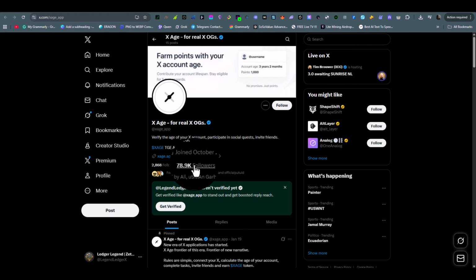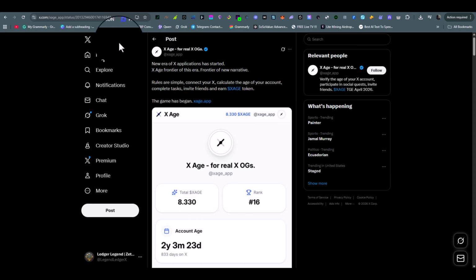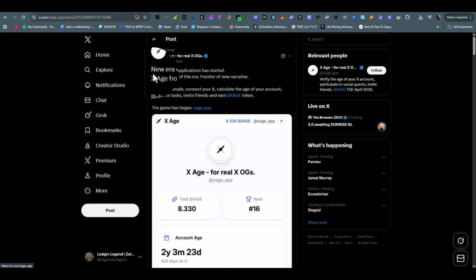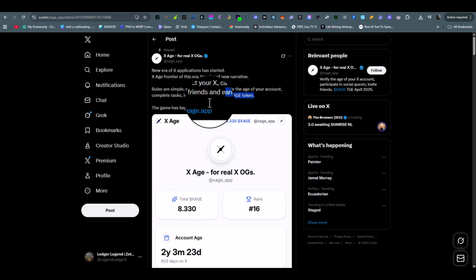They already have 78k followers, so they are building a strong community. If you check their pinned post, you will see they say a new era of X applications has started. The rules are simple. So what are the rules? Connect your Twitter account, calculate the age of your account, complete tasks, invite friends and earn XAGE tokens. The XAGE token is going to be the main token here. We will earn this token and this is the same token that will be listed later.